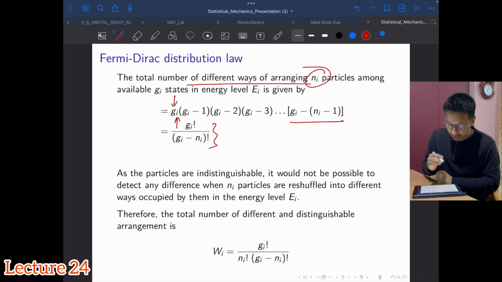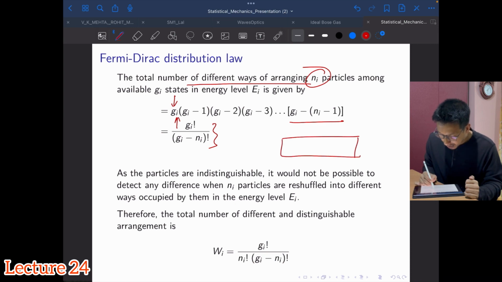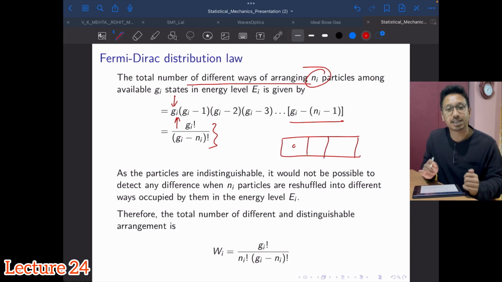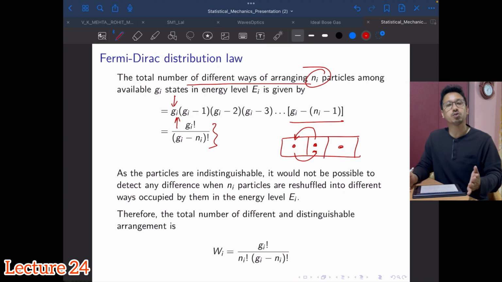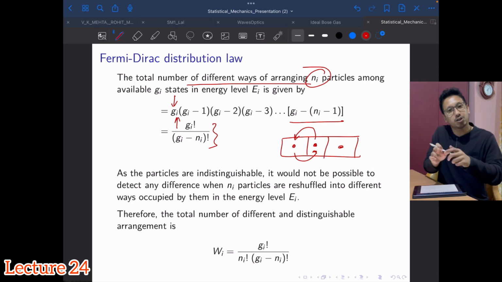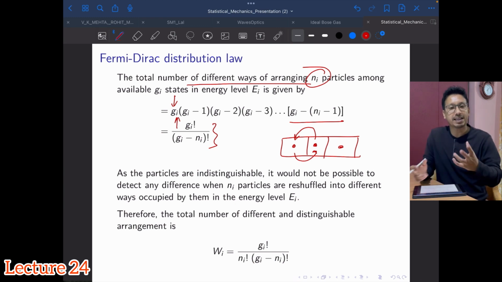But the point is now, because these particles are indistinguishable, let's just consider 3 states. Say all 3 of them are filled like this. Even if I exchange these, will it give me a new state or new configuration? No, it's not going to, because even if I exchange, it will remain as it was previously, because these particles are indistinguishable.